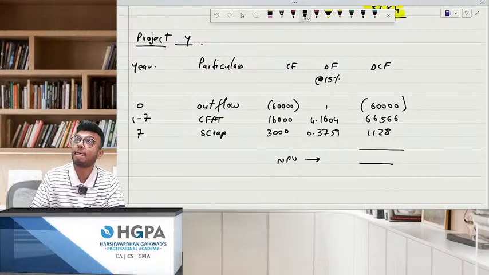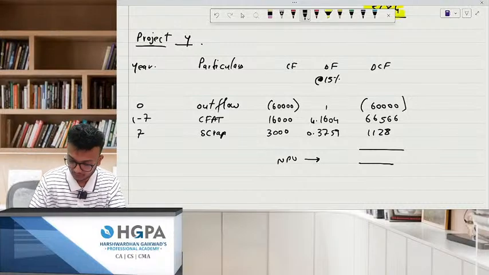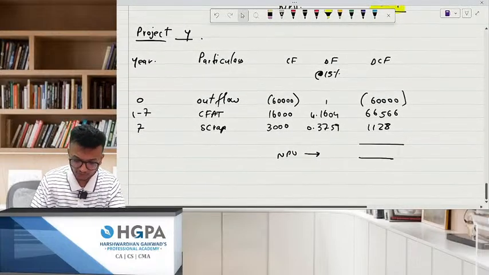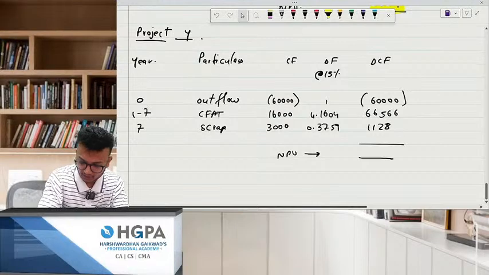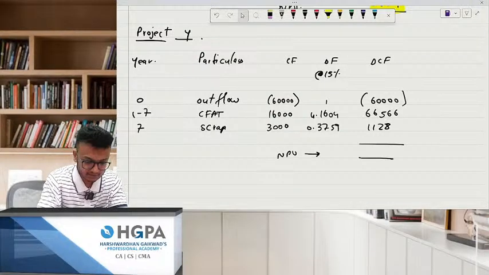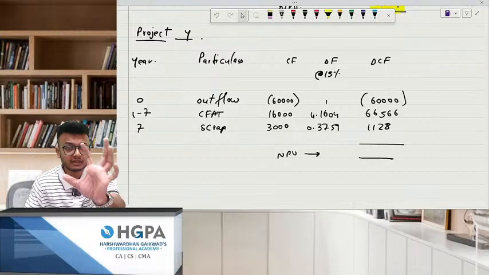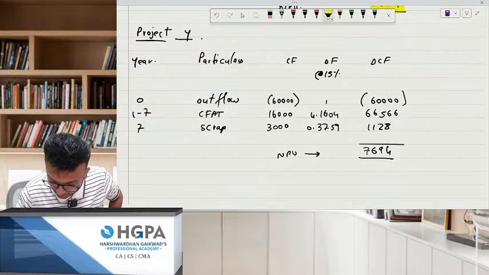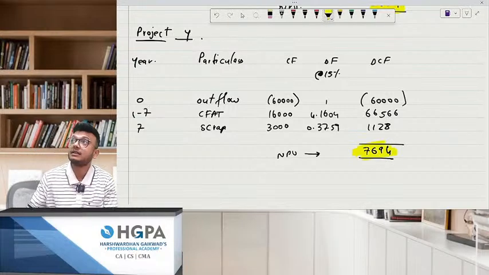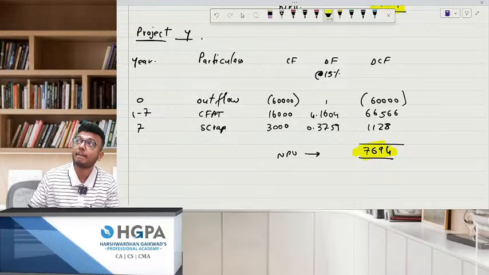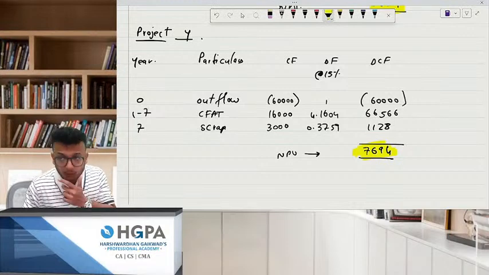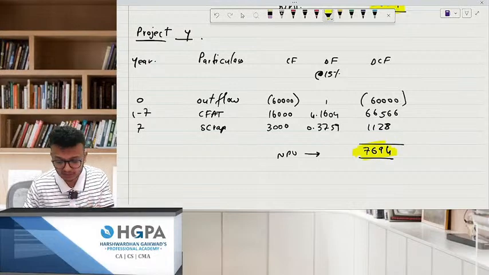Anyone? Sangeeta has given the answer for the, no, I want it for project Y. 66,566 plus 1128 minus 60,000. 7,694 should be your answer. See whether you're getting this answer. 7,694, everybody. Now, if you've got this answer, is this your final answer?